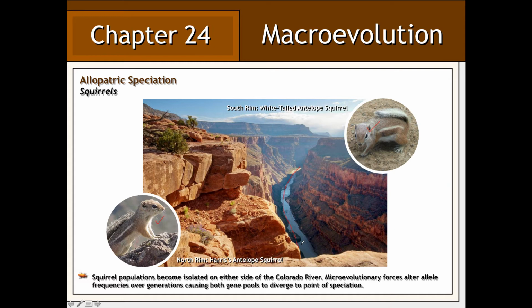Over time, genetic drift, natural selection, mutation, and other microevolutionary forces altered the gene pools of these two populations to the point of speciation.